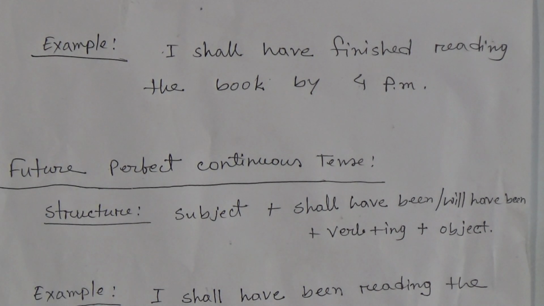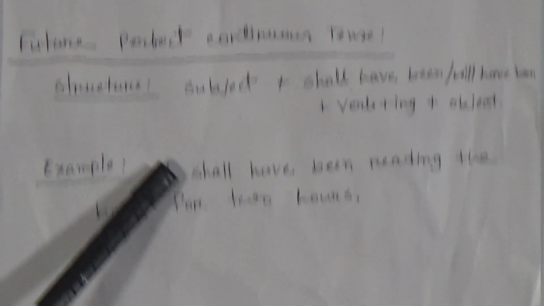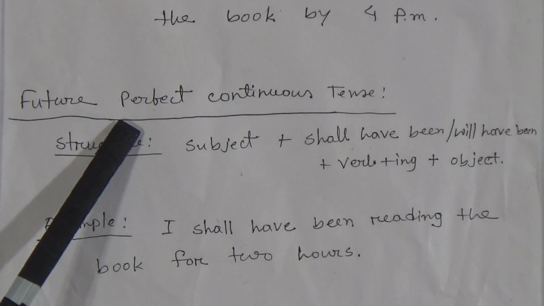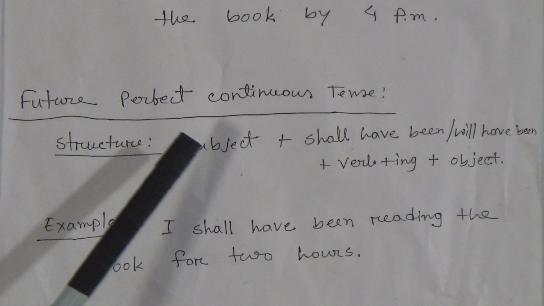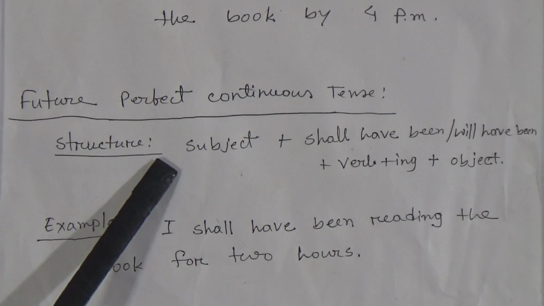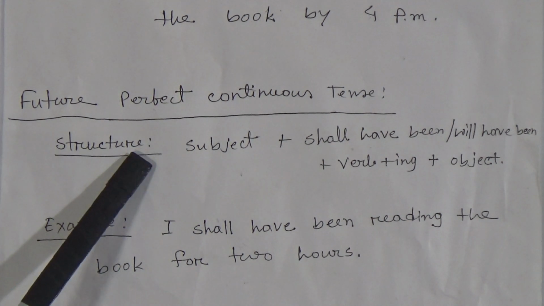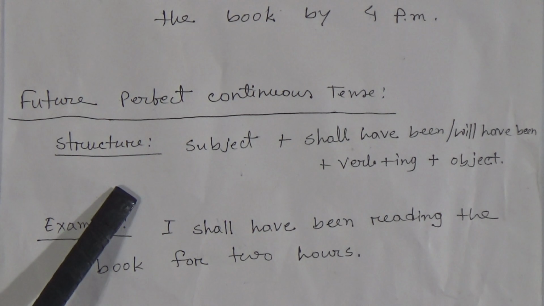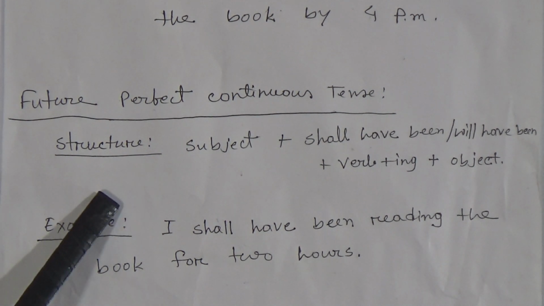Now look dear students, I am going to say about future perfect continuous tense. This tense is used for actions which will be in progress over a period of time that will end in the future, or for an action that will be continuing before the completion of another future action.